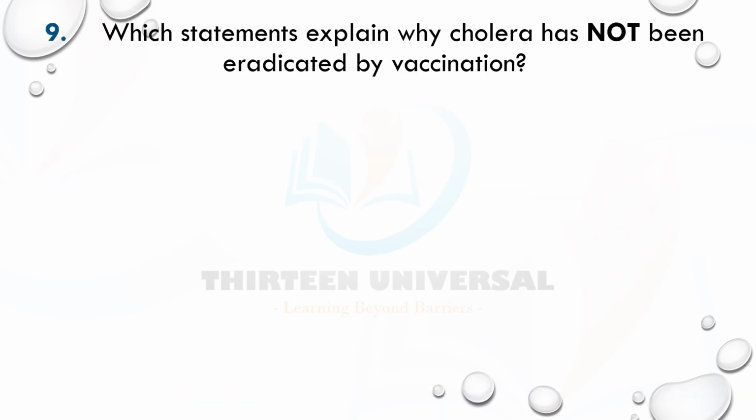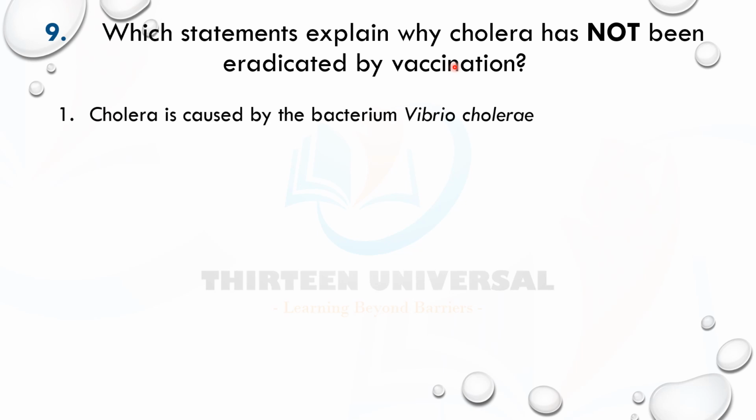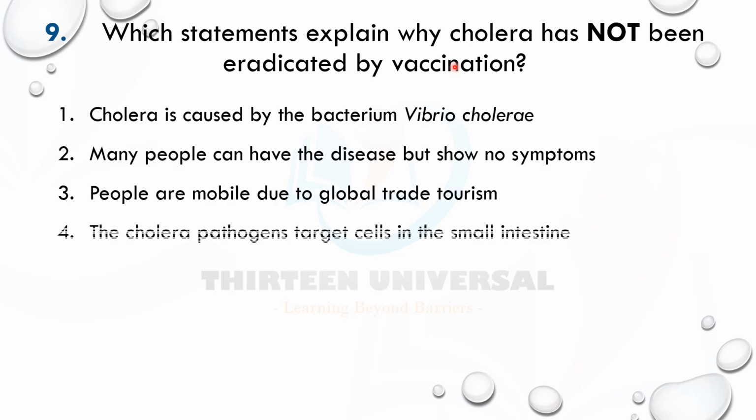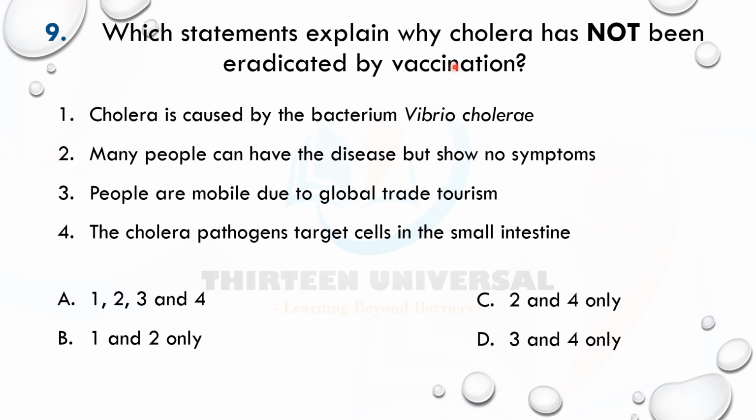Number 9 says, which statements explain why cholera has not been eradicated by vaccination? Okay, cholera, vaccination. Why? I want you to try this out, and I have a gift for you if you get it. Cholera is caused by the bacterium Vibrio cholerae. Is that why it has not been eradicated? It's not the reason. So if that's not correct, let's eliminate it. We'll focus on this elimination method.